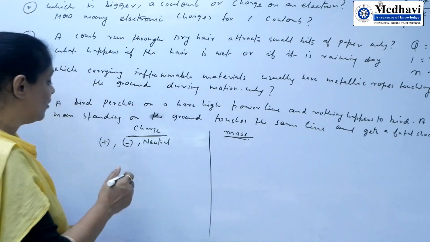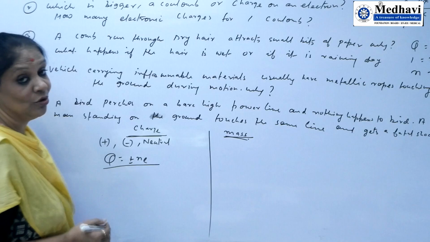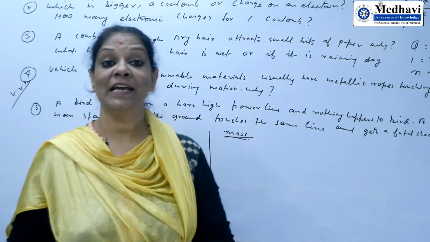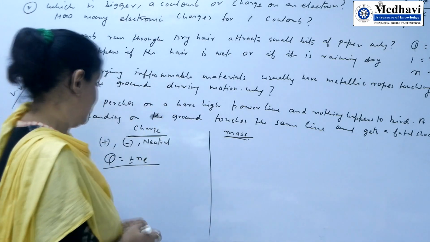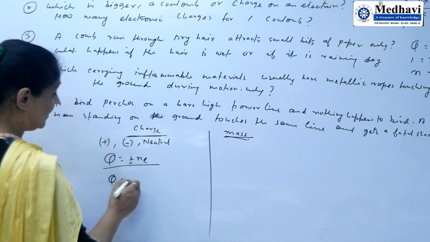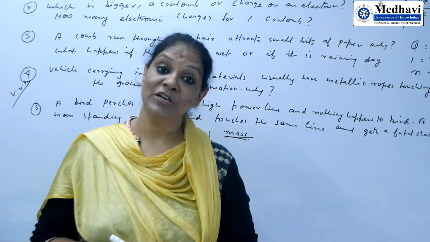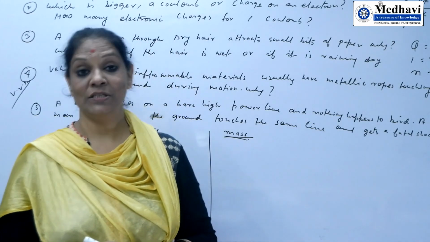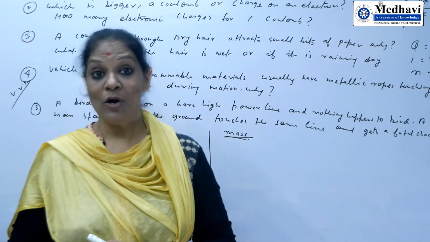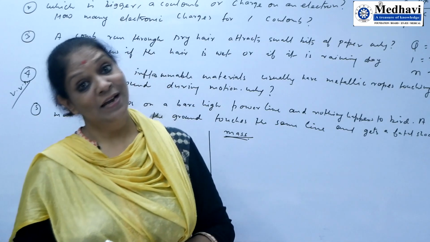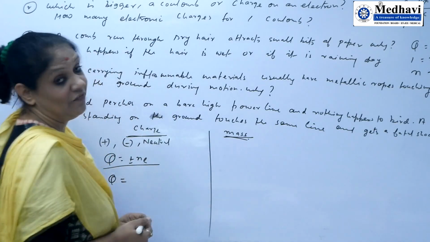Charge is quantized. There is no such quantization in the case of mass. Charge is conserved. That means you can transfer charge from one body to another body, but there is no such thing in mass. Mass present on a body is always fixed. We cannot transfer mass from one body to another. Charge doesn't vary with velocity.